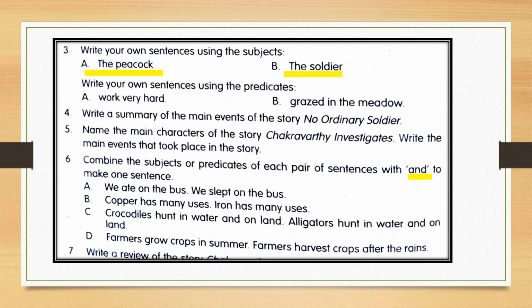So you can do one thing: we ate and slept on the bus, correct? And you will get one sentence. Second, B. Copper has many uses. Iron has many uses. So you can write copper and iron have many uses. So you have to complete the remaining C and D. Correct? So we have completed these question answers.